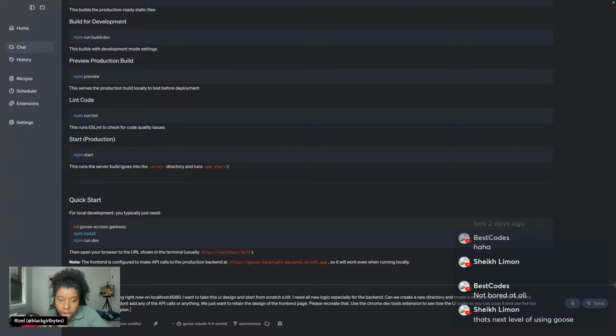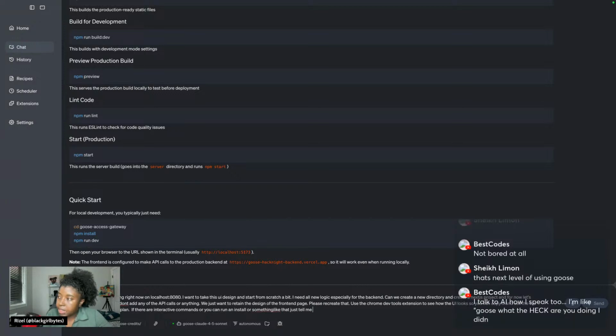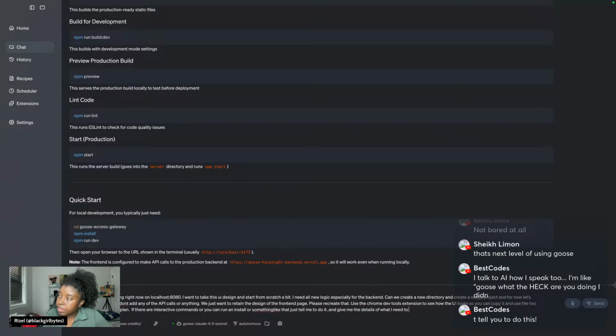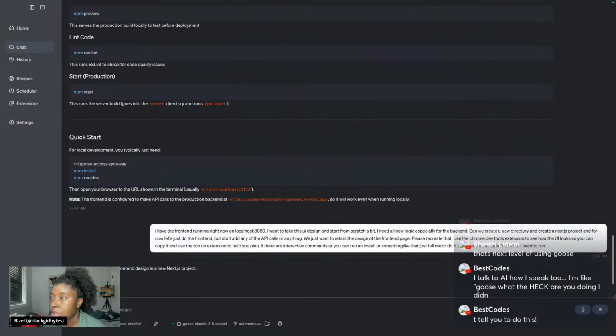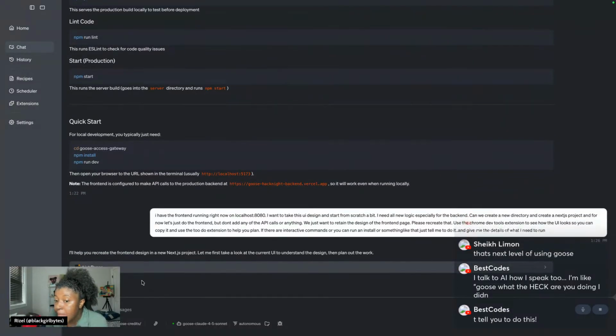I think it's cool. Oh, there's another thing I need to add. If there are interactive commands, or you can't run an install or something like that, just tell me to do it and give me the details of what I need to run. Because I don't want it spinning when it needs to do npm install or npm run dev or something like that.